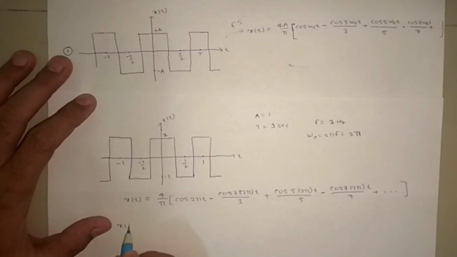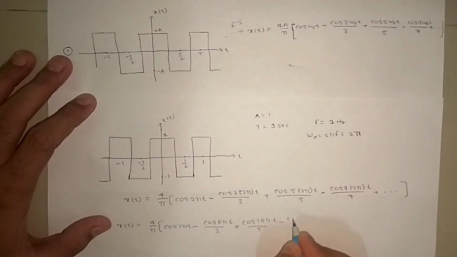So x of t equals 4 by pi cos 2 pi t minus cos 6 pi t by 3 plus cos 10 pi t by 5 minus cos 14 pi t by 7 plus and so on.